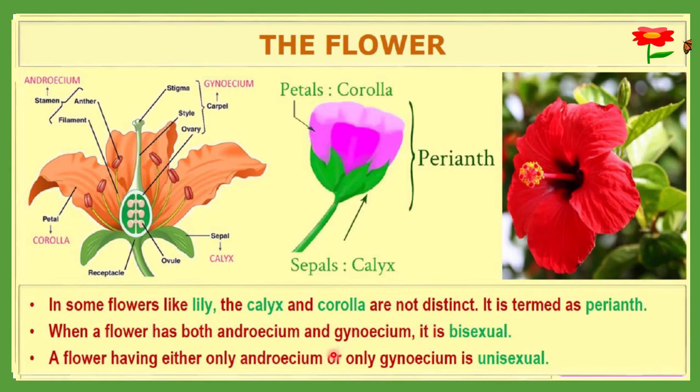A flower having either only androecium, the male sex organs, or only gynoecium, the female sex organ, is called a unisexual flower. So a flower may be of two kinds, bisexual and unisexual. If they possess both androecium and gynoecium, it is considered bisexual. If only androecium or only gynoecium is present, it is called unisexual.